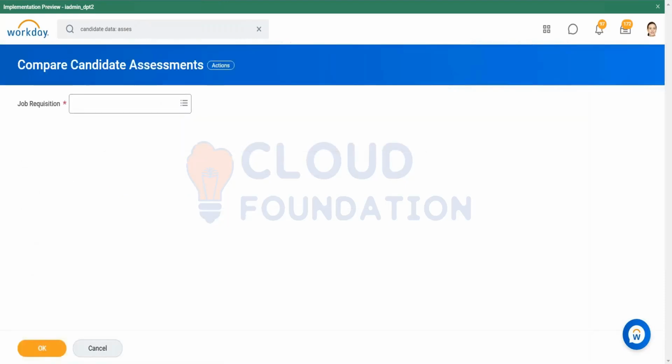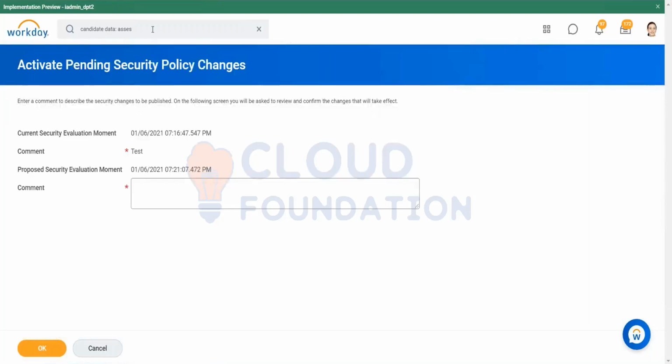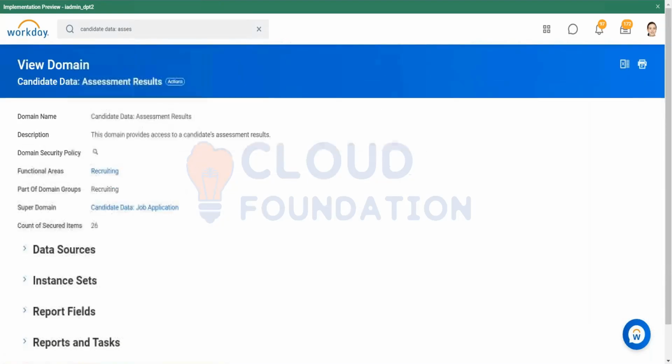This domain provides access to candidates' assessment results. Like in questionnaire, the domain was candidate data questionnaire. Over here, it is assessment results. So who all will be able to see the result based on the category? So the task to maintain the category is